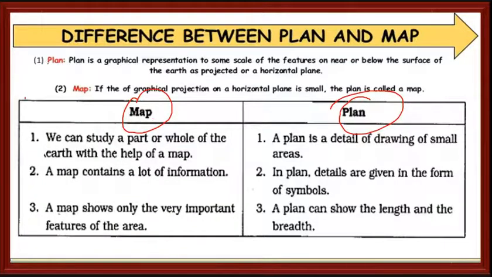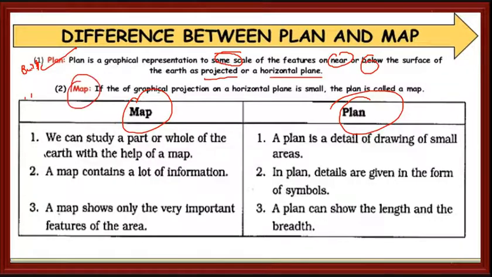So what is a plan? A plan is a graphical representation to some scale of the features on, near, or below the surface of the earth as projected on a horizontal plane. Okay, this is nothing but a plan. For example, you can take the building plan.